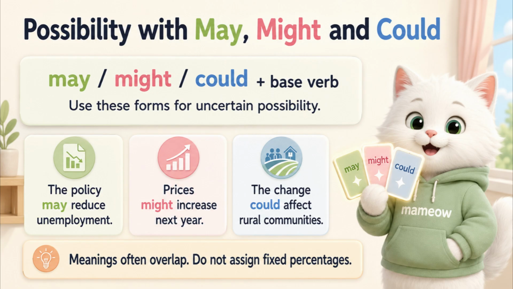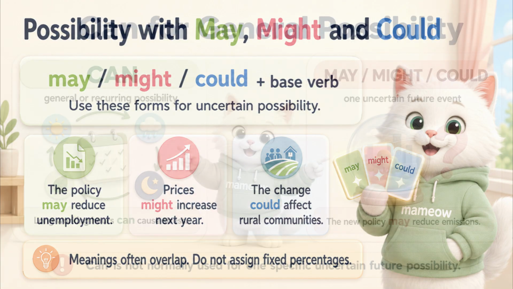May, might and could can all express an uncertain possibility. For example, the policy may reduce unemployment. Prices might increase next year. The change could affect rural communities. Their meanings overlap, and the exact strength depends on context and tone. They should not be taught as fixed probability percentages.